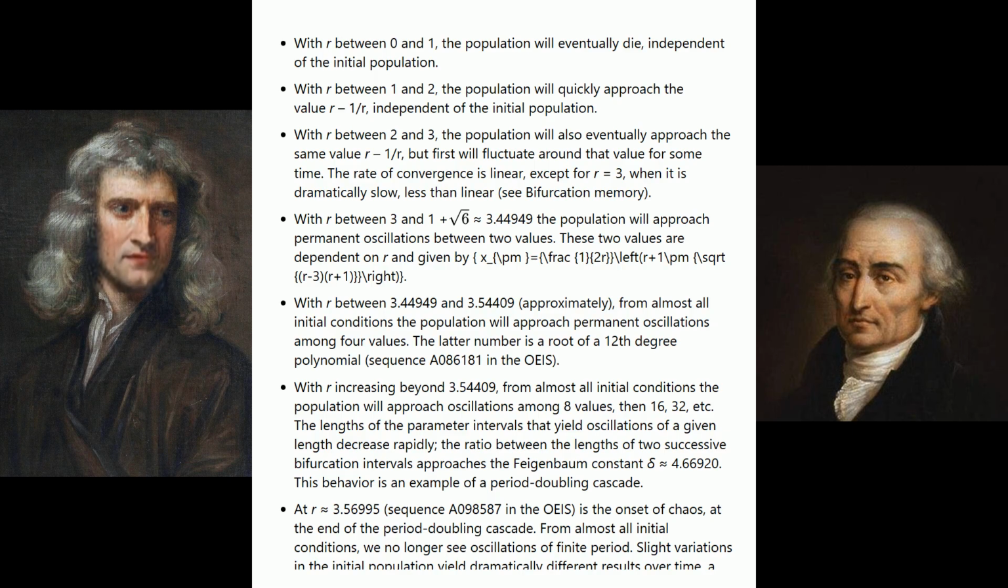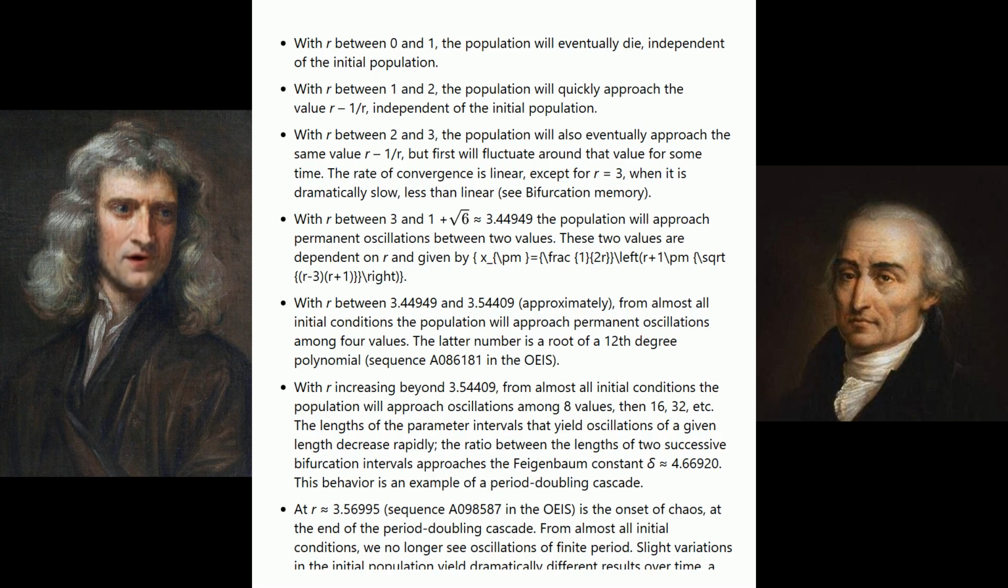With r between 3.44949 and 3.54409, approximately, from almost all initial conditions the population will approach permanent oscillations among four values. The latter number is a root of a 12th degree polynomial, sequence A086181 in the OEIS. With r increasing beyond 3.54409, from almost all initial conditions the population will approach oscillations among 8 values, then 16, 32, etc.